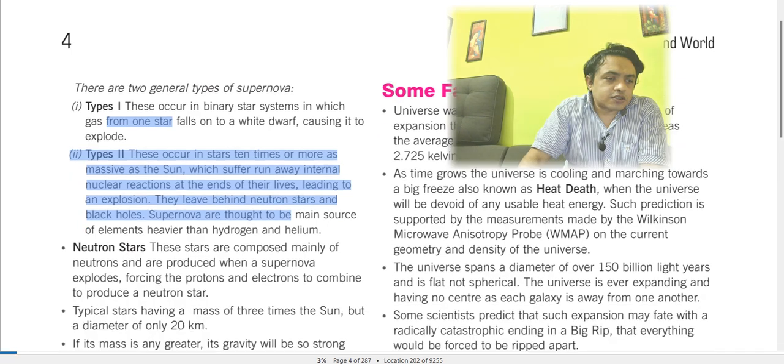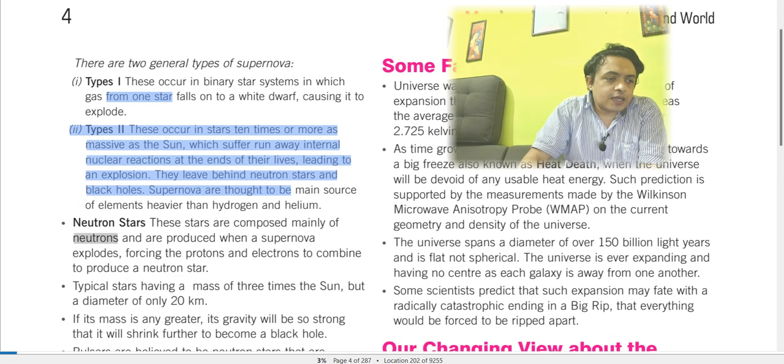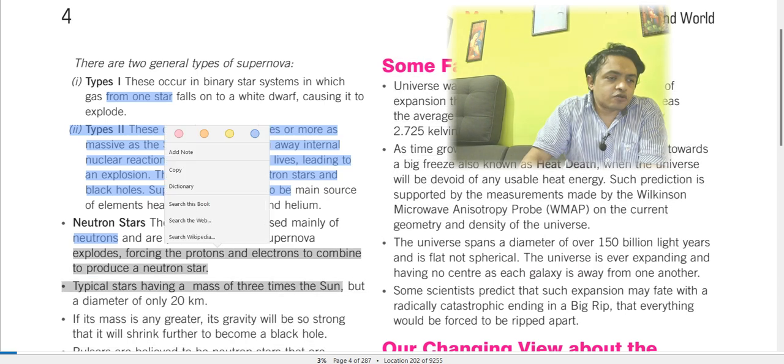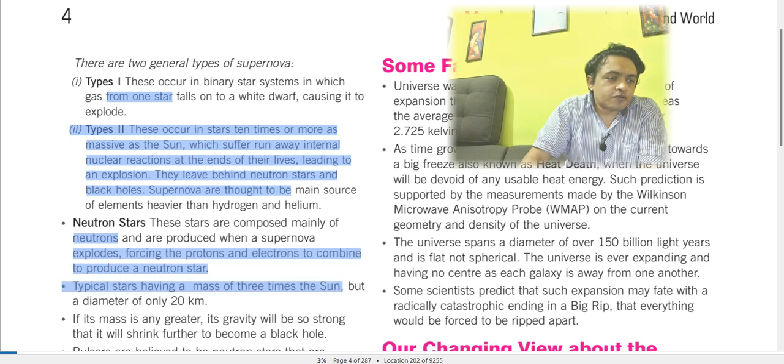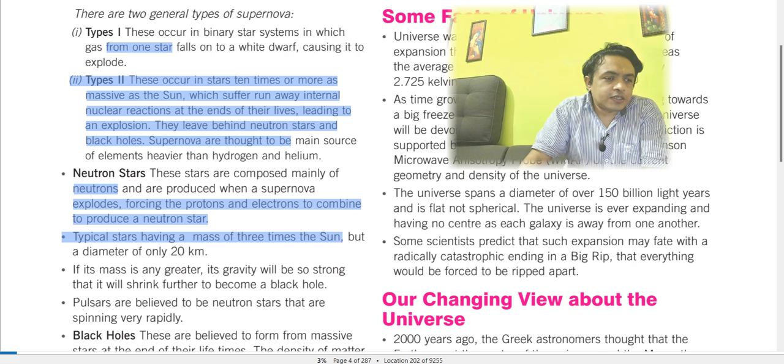Now we are coming to neutron stars. These stars are composed mainly of neutrons and are produced when a supernova explodes, forcing the protons and electrons to combine to produce a neutron star. Typical neutron stars have a mass of about 3 times the sun, but a diameter of only 20 kilometers. The mass is enormous, but the diameter is very small.